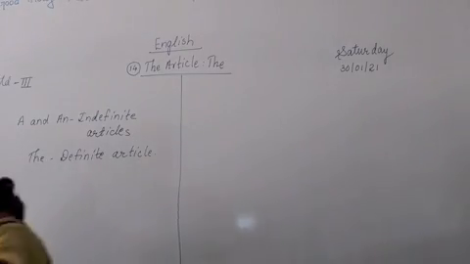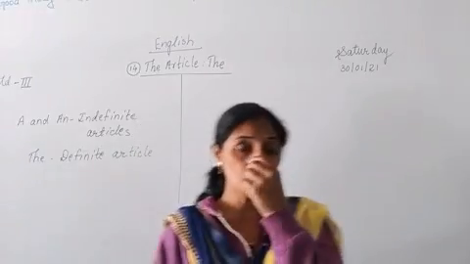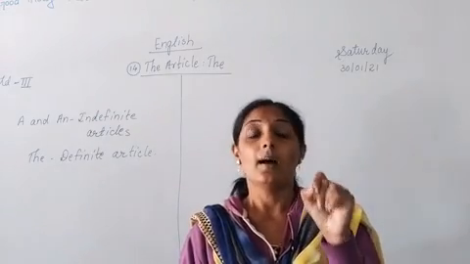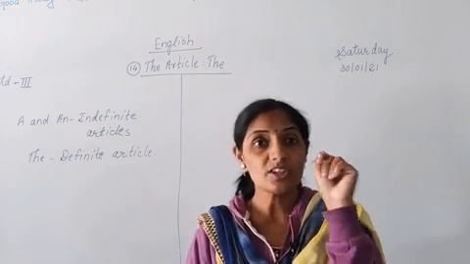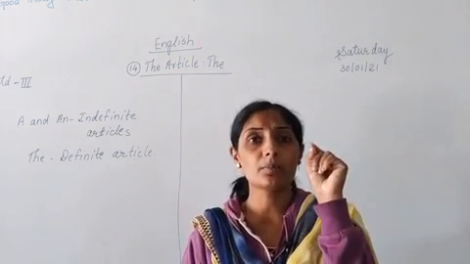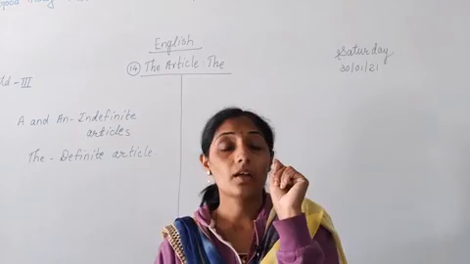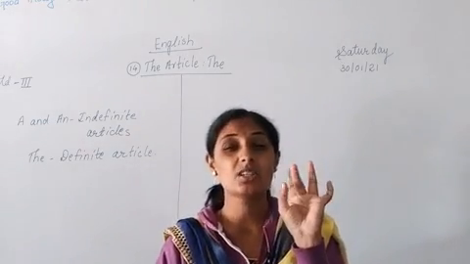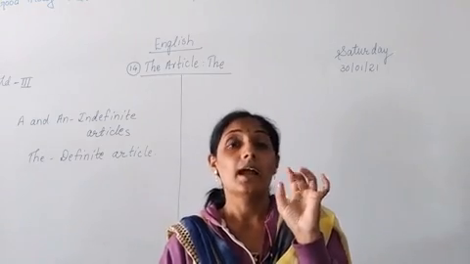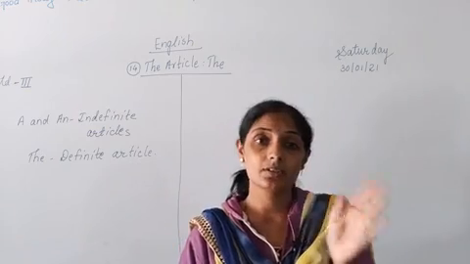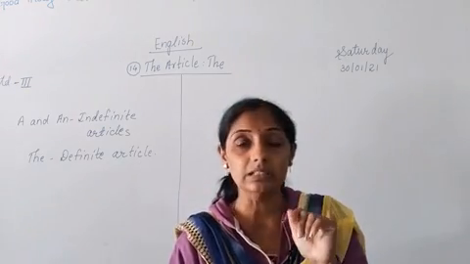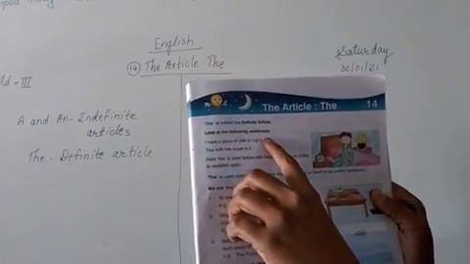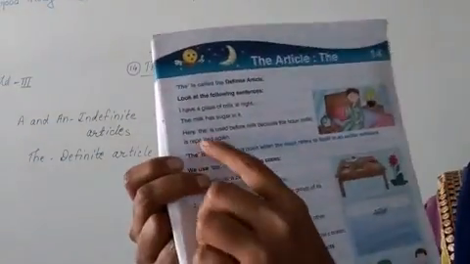Now some sentences are given, and I told you the is used before a particular thing. आपल्याला ज्या वेळेस एखादी गोष्ट मेन्शन करायची असते, when we are talking about a particular thing, particular animal, particular bird, particular place, mainly rivers, mountains, correct or not? Before names of rivers, before names of mountains, we use the article. Okay, now look at the following sentences.